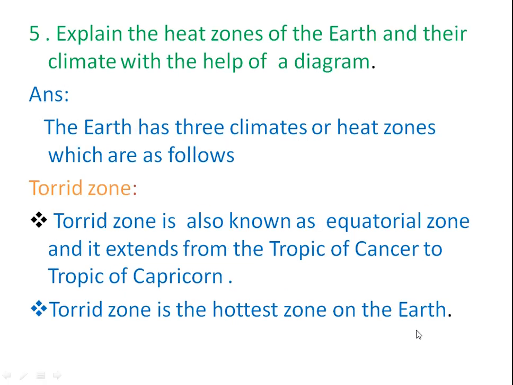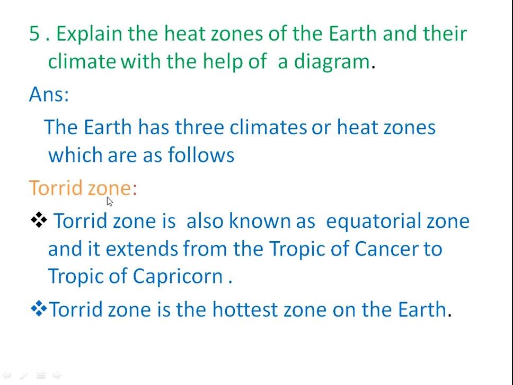Next question. Fifth question: Explain the heat zones of the earth and their climate with the help of a diagram. Okay, first we will see the answer for this question. The earth has three climates or heat zones, which are as follows.